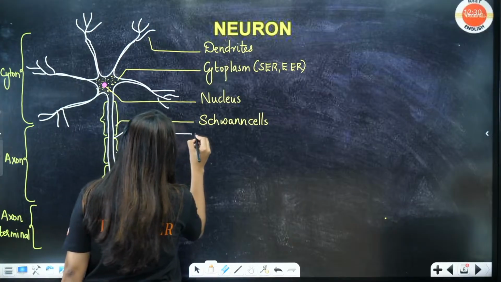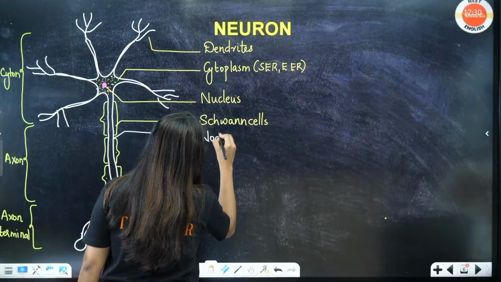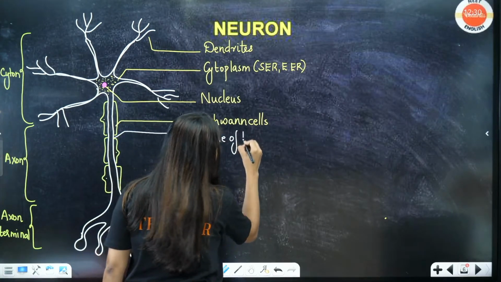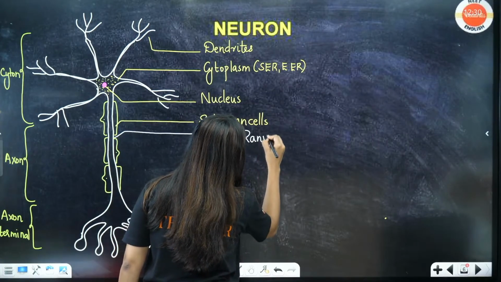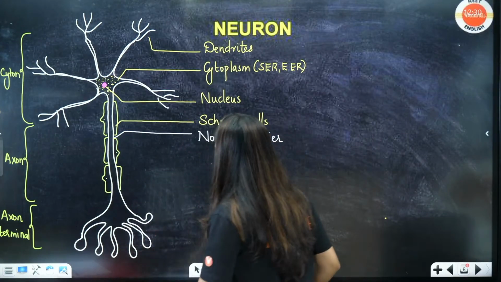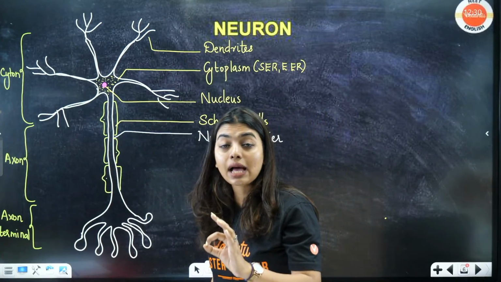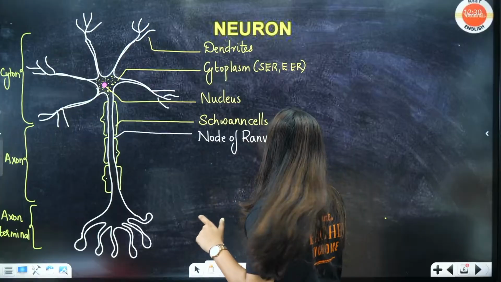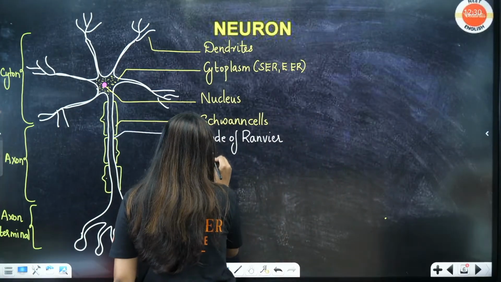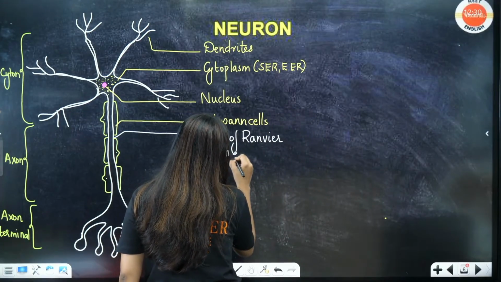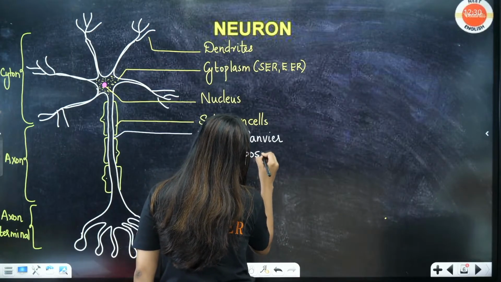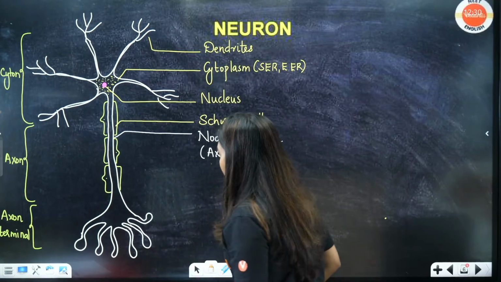I know you will never forget this because it's one of the actor's names, but the spelling is different. Node of Ranvier is the portion where the myelin sheath is absent and the axon is exposed. Okay, ma'am, understood.